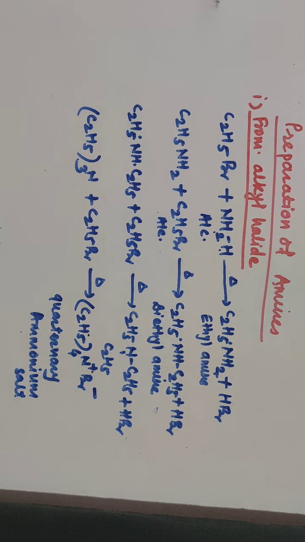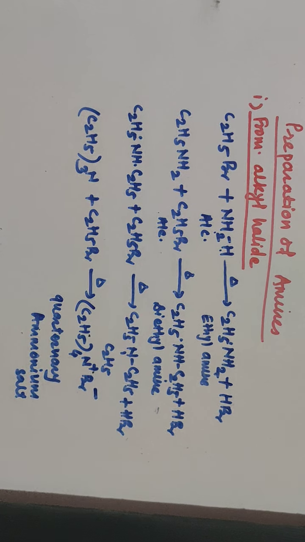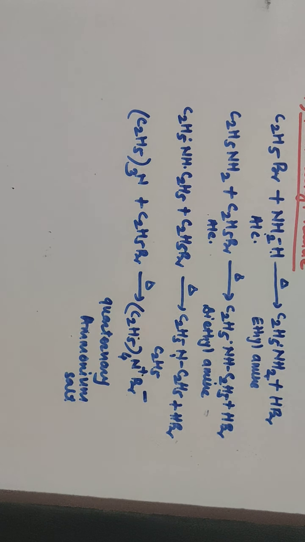The reaction continues till all the hydrogen atoms of the amine get replaced by the corresponding ethyl or alkyl group, and hence you will get a mixture of primary, secondary, tertiary amine and also quaternary ammonium salt. Hence the method is not used for the preparation of primary amines only, as it gives a mixture of all the amines and it is very difficult to separate the compounds from each other.